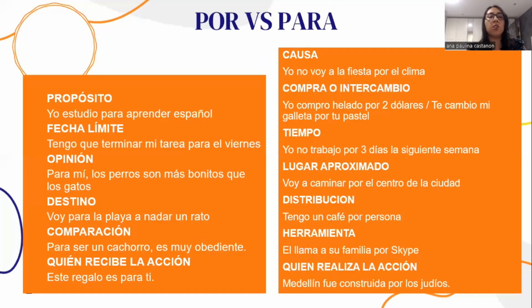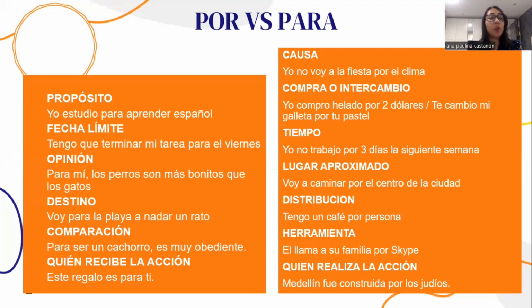Let's start with the topic for today. I'm going to share my screen with you so you can see it. And today we're going to see por and para. When to use por, when to use para. Student A, can you help me read, please, on the left side, the uses for para?